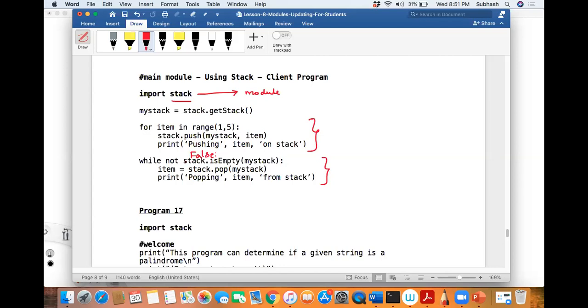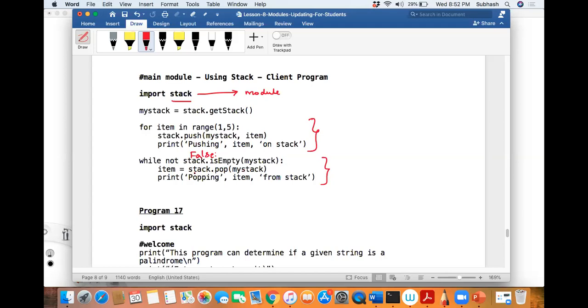So now the loop is true. I will enter into it, right? Now what is the next thing? If stack is not empty, I will be able to do a pop. If stack is empty only, I will not be able to do a pop. Now the stack is not empty. It is filled. So I will be able to pop it out. So what will I do? Stack dot pop. I'll call pop, and while calling pop, I'm passing the stack that is the filled stack.